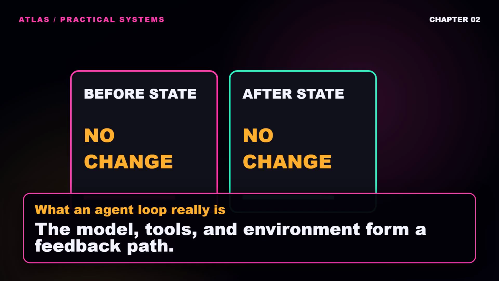A parser rejects the same malformed response. A browser returns the same block page. A tool call succeeds technically, but writes the same value that was already there. The next model turn sees nearly the same evidence and chooses nearly the same action. Recent agent frameworks expose turn limits because the loop needs an external boundary. Research on infinite agentic loops also treats unbounded feedback paths as a distinct engineering failure, not simply a bad prompt.